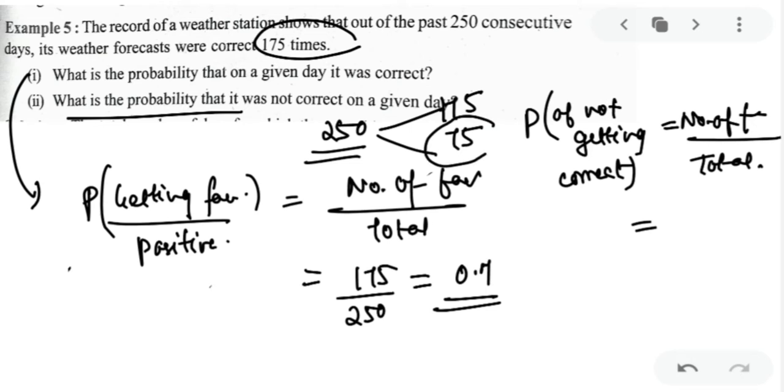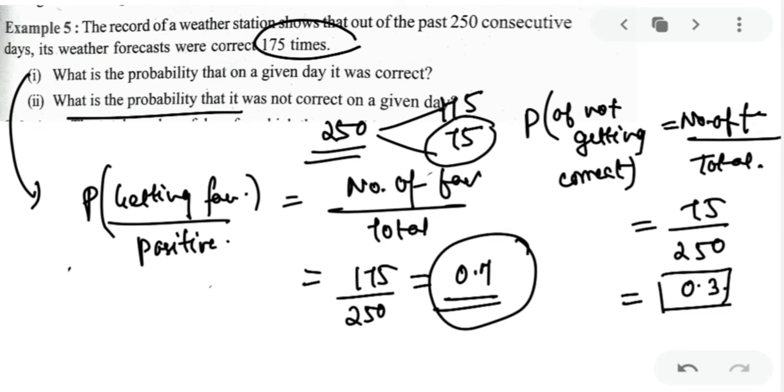So 75 times it may happen that the prediction will go wrong. So what will be the probability of not getting correct or getting wrong? It will be 75 upon 250. And now again you can convert into decimals. Okay, my dear kids, now you will notice that the probability of getting a positive event and probability of getting a negative event always sums up to 1.